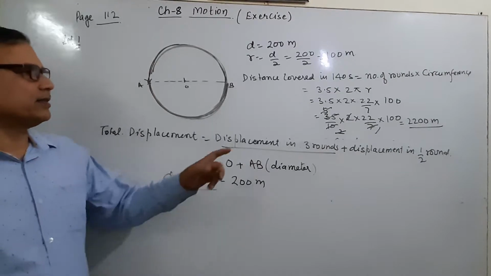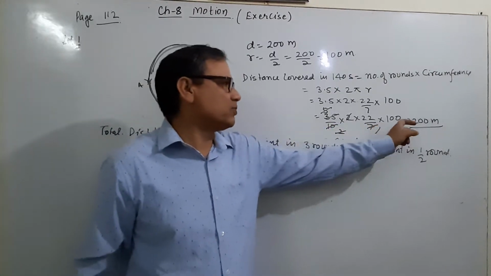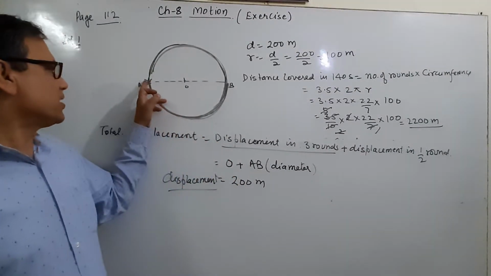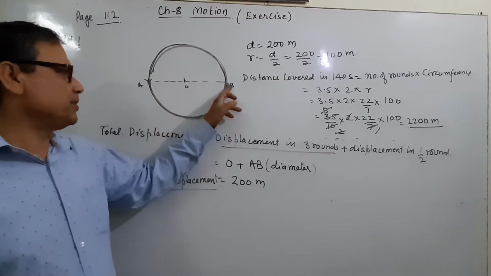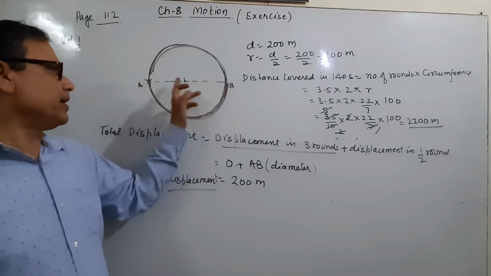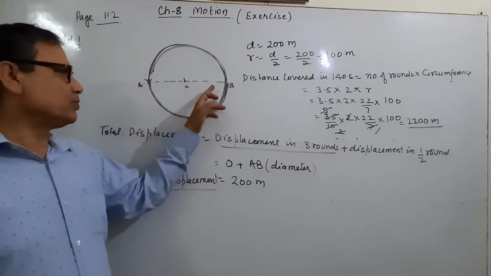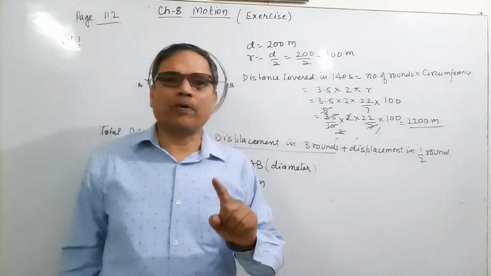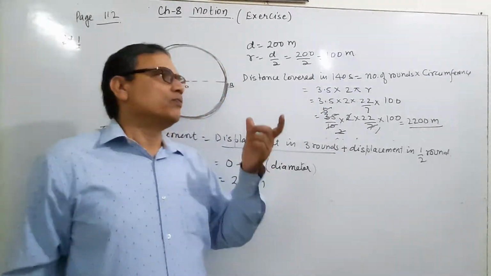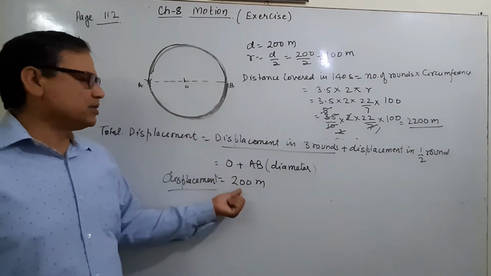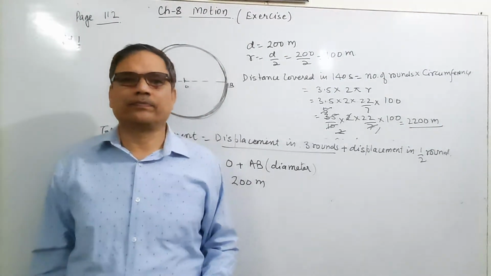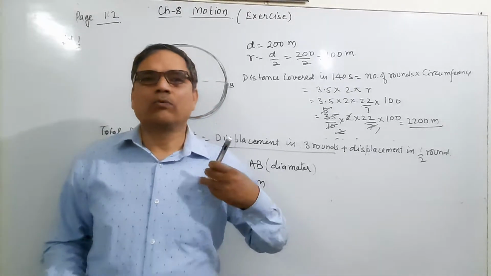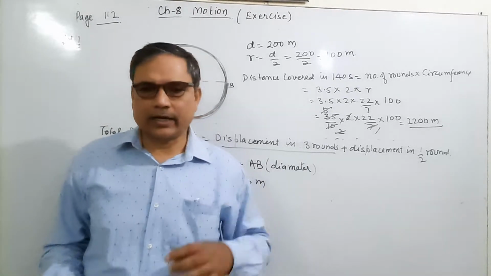That means we can say the distance covered in 3.5 rounds is 2200 meter and the displacement is the diameter, because the starting point is A and the final point is B, and the shortest path between A and B is equal to the diameter. This is equal to 200 meter. Therefore displacement is 200 meter. And now move to question number 2.